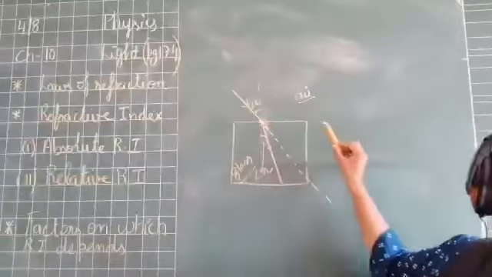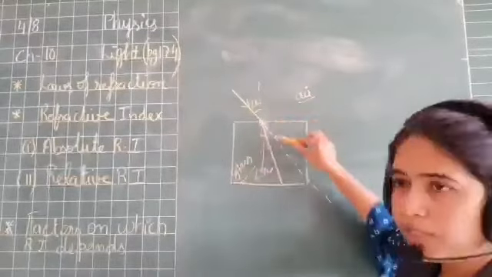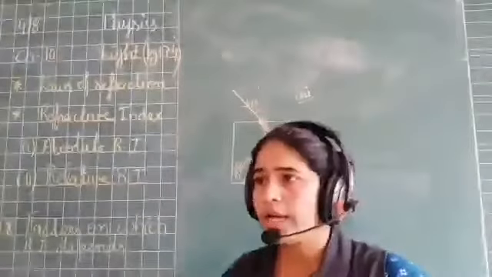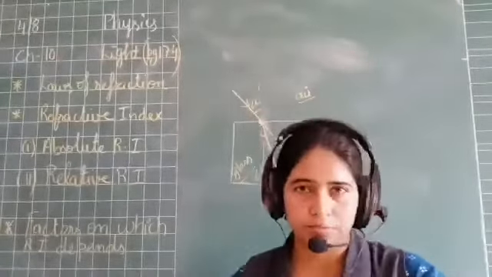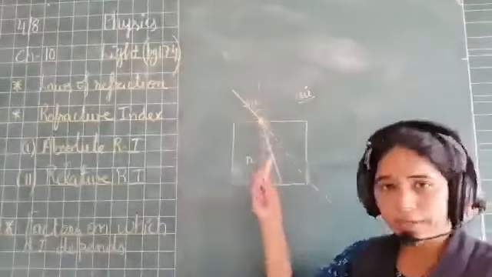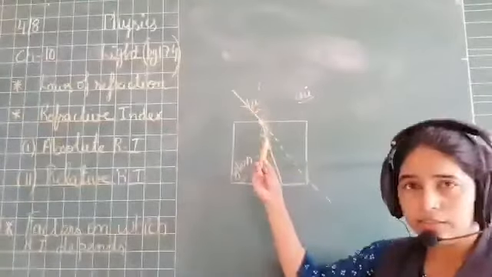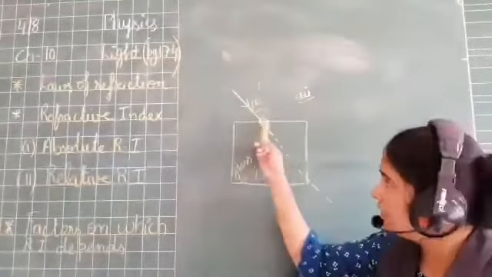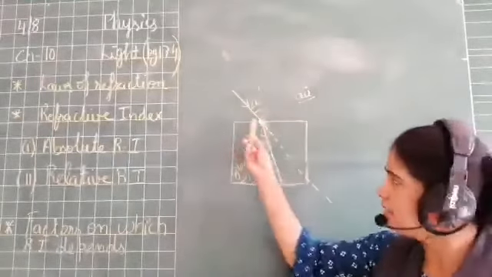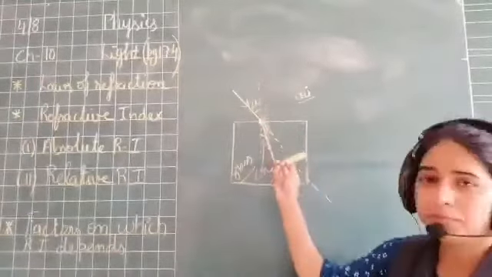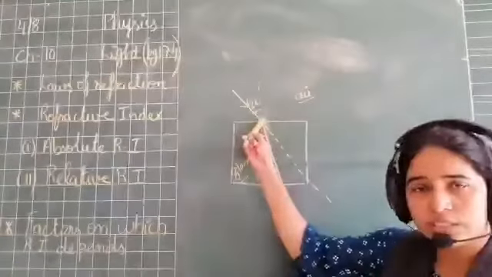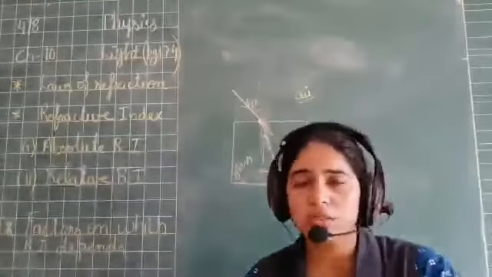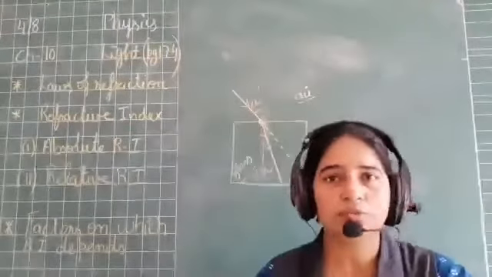At the interface of the two transparent medium, and at the point of incidence, they all lie in the same plane. Once again, the incident ray, normal, and the refracted ray, at the interface of the two transparent medium, at the point of incidence, they lie in the same plane. Right? So this is the first statement of law of refraction.